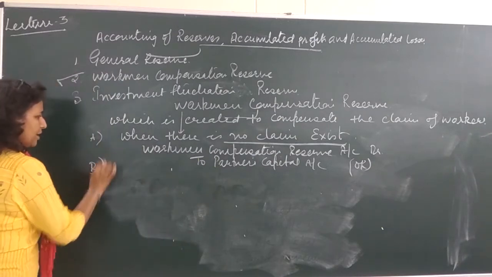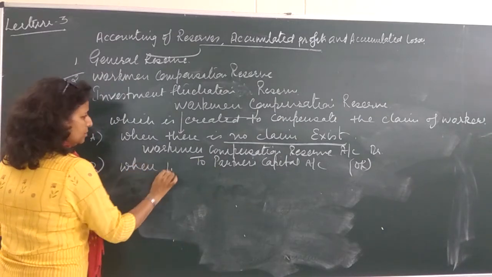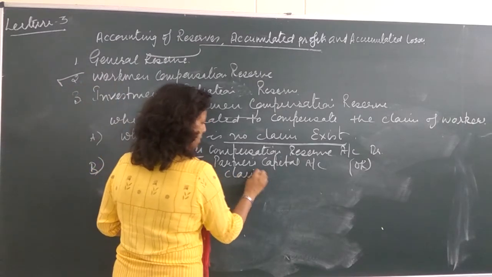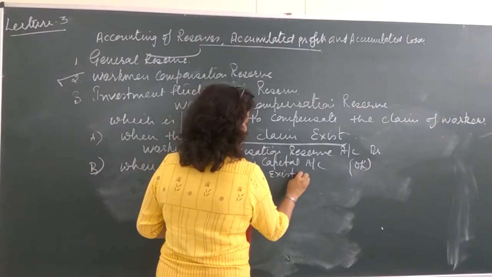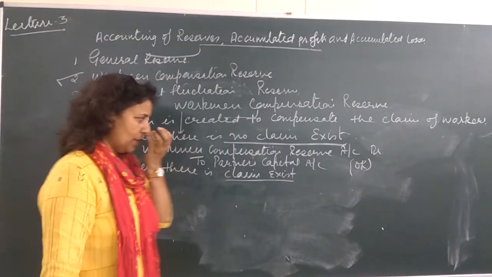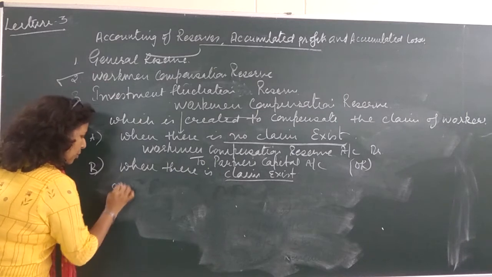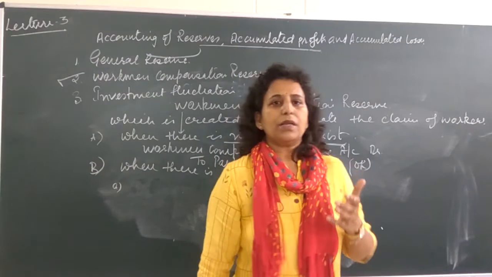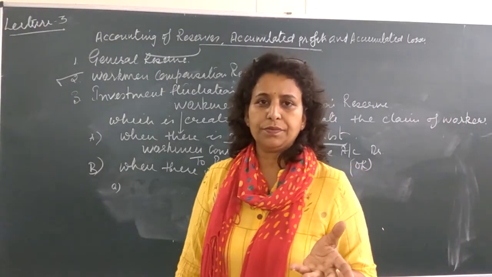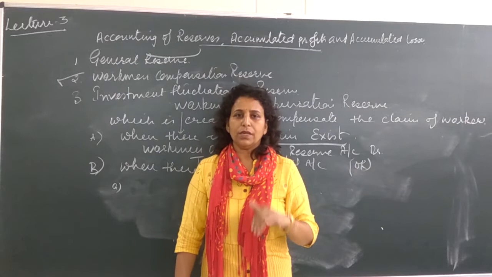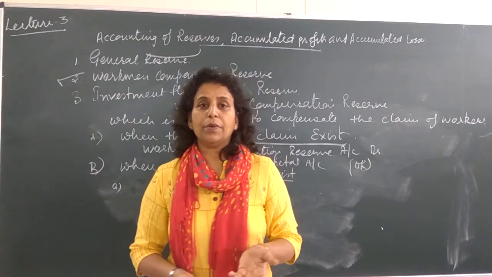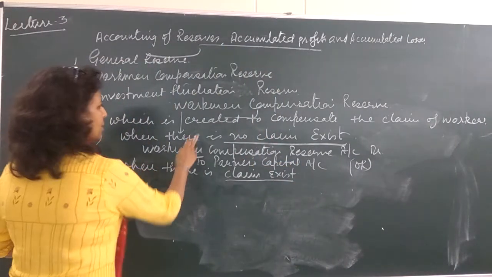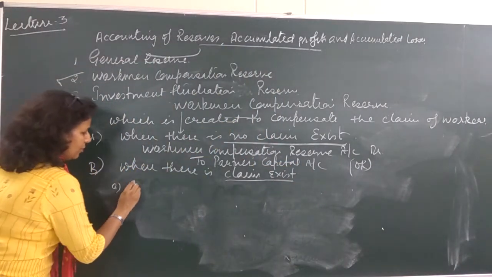Then we have another case when a claim exists. Again we have three possibilities under this. Now the claim may be equal to your reserve, the claim may be less than the reserve, or the claim may be more than the reserve. So three possibilities with us, and there is workman compensation reserve. We will start one by one.